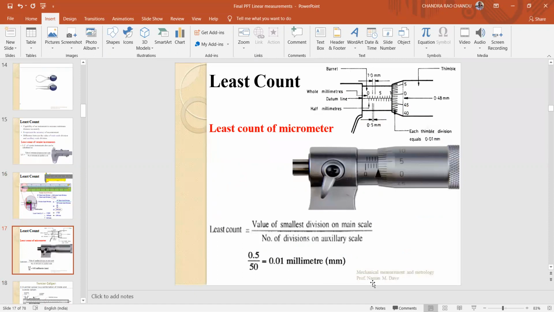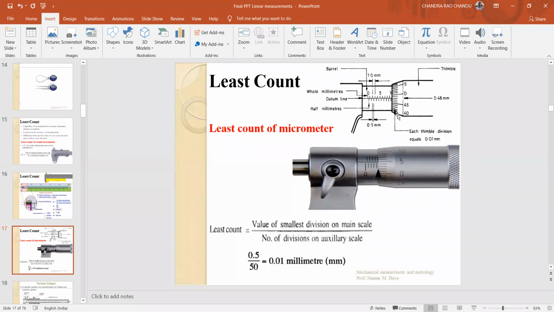Least count for the micrometer. In this micrometer, if you observe here, the barrel has gradations. The minimum value is 0.5 mm, and the maximum is up to 25. Here this is called the thimble. The thimble has totally 50 divisions on its circumference. Okay, right. Least count is the value of the smallest division on the main scale, that is 0.5, divided by the number of divisions on the auxiliary scale.